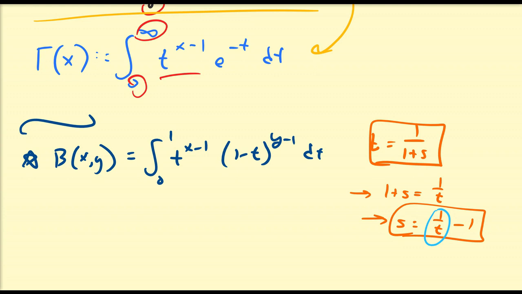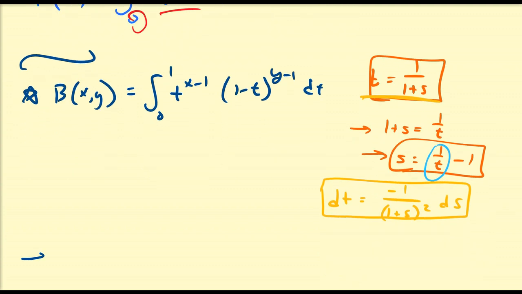So if this is our definition for t, let us differentiate that. That's going to give us dt equal to negative 1 divided by 1 plus s, the quantity squared, ds. That's the replacement for the differential of t in terms of the differential of s. Let's replace that and work out the details and see if it comes out to anything nice.